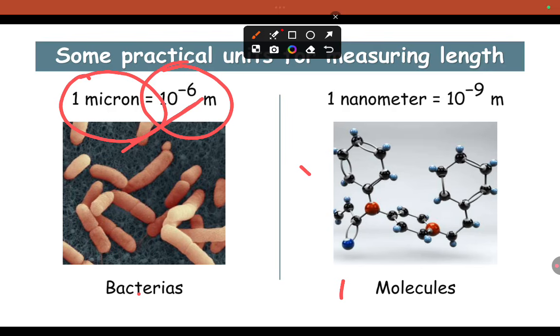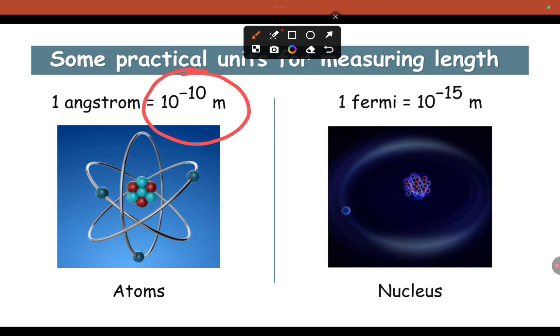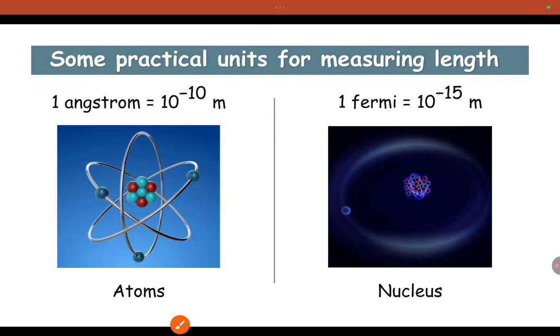Coming to 1 nanometer: 1 nanometer equals 10 to the power of minus 9 meter. Then 1 angstrom is 10 to the power of minus 10 meters. The size of the nucleus is about 10 to the power of minus 15 meters, which we call Fermi. 1 Fermi equals 10 to the power of minus 15 meters. 1 angstrom is 10 to the power of minus 10 meters.